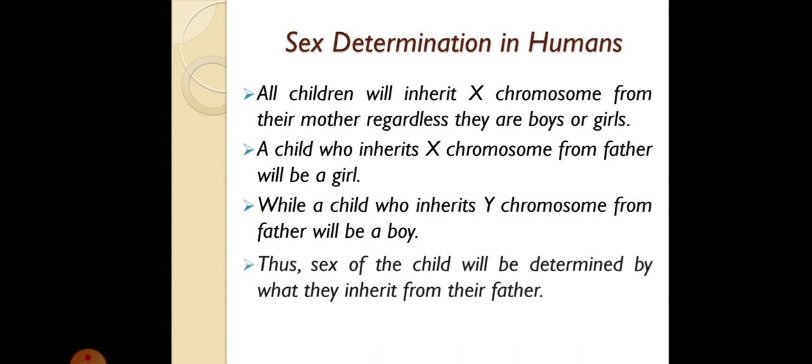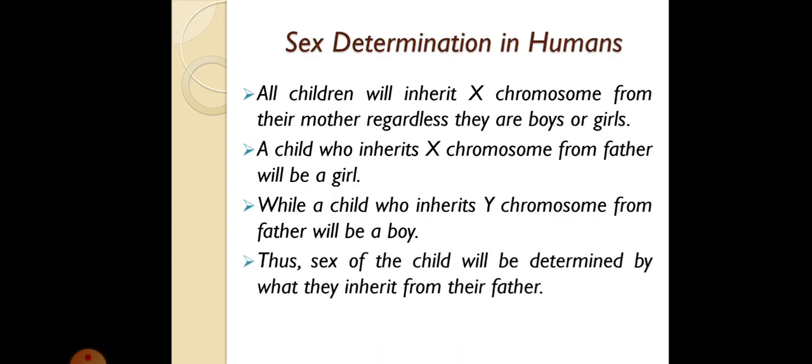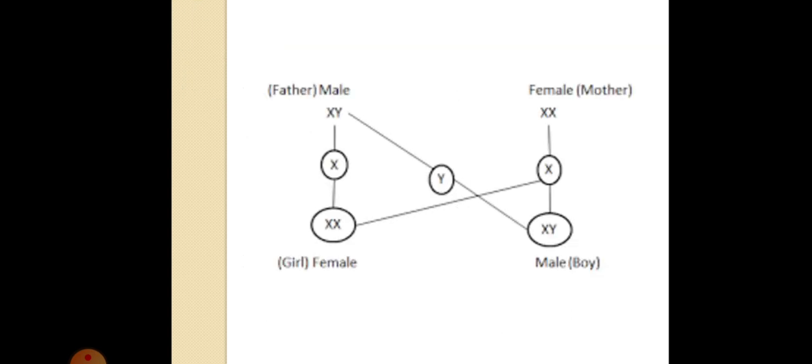Thus, the sex of the child will be determined by what they inherit from their father. What chromosome is inherited from the father will determine the sex of an individual. Now in this diagram you can see the male has XY and the female has XX.